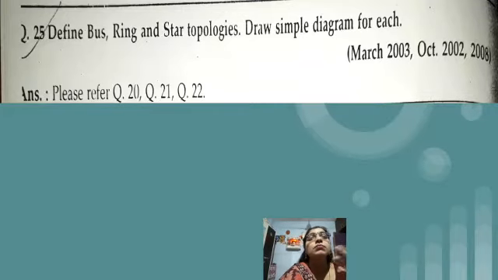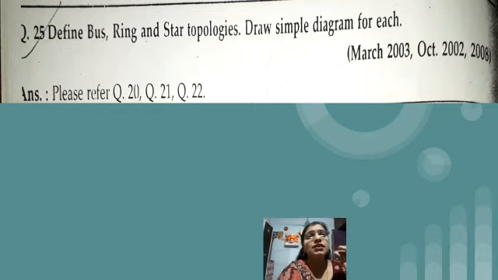And again on bus topology we are having one more question. Define bus, ring and star topologies and draw a simple diagram for each. So the diagram is very, very important. It is asked two times, and in a normal question we have to draw the diagram. And I think all the diagrams of bus, ring and star topology are easy. It's not difficult to remember. So please practice for the same.